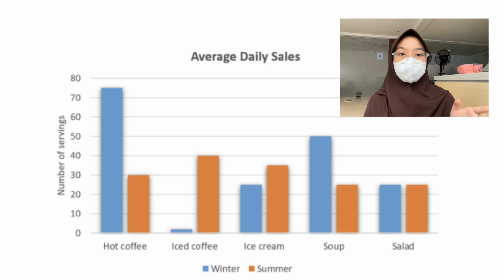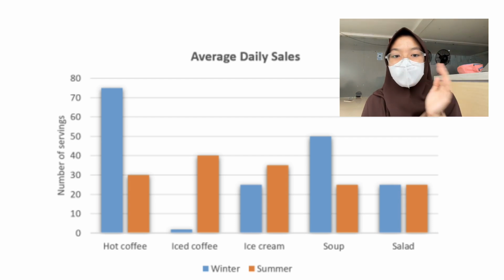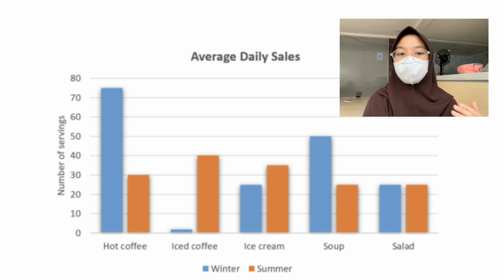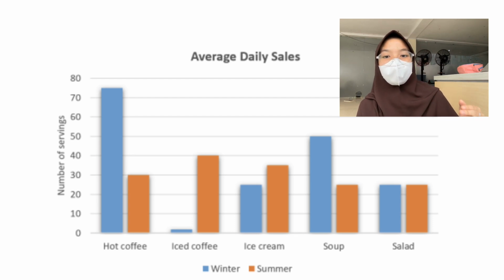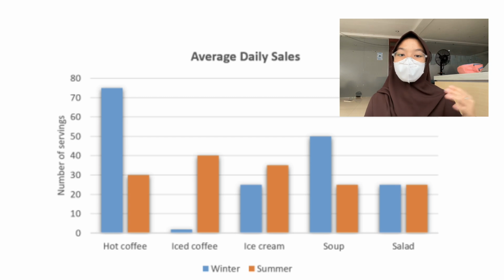Stable items such as salad can be maintained throughout the year as items that are always available. By understanding this consumption pattern, Breeze Cafe can increase their sales according to the season and provide the best choice for their customers.